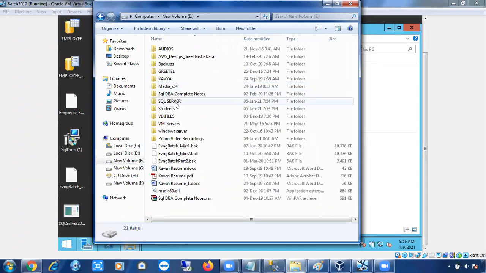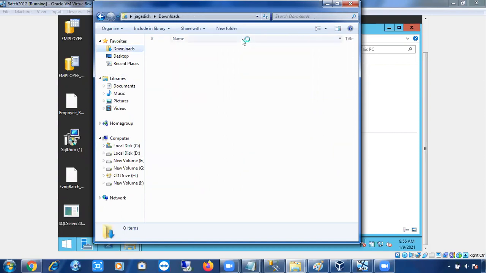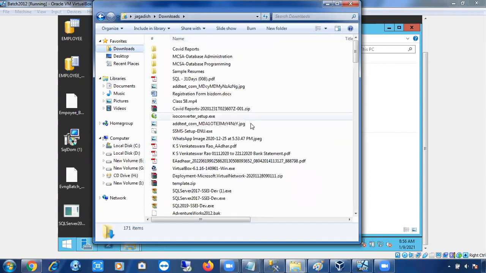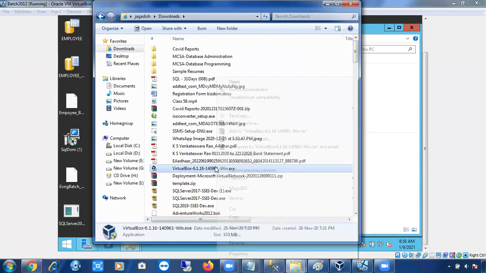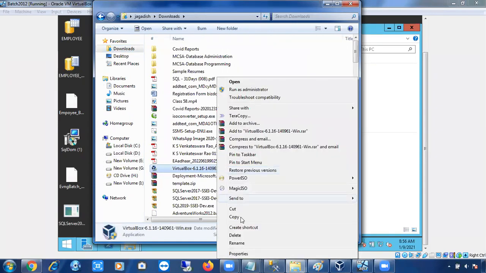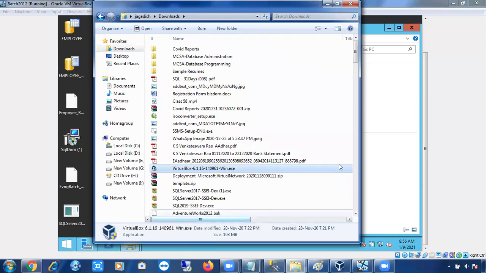All right, let me connect my hard disk. I'm going to provide you the software. Don't worry at all. This is my VirtualBox software, Oracle VirtualBox 6.1.16. We'll try to copy it to the virtual machine. Don't do this action. You can directly install it on your local laptop.